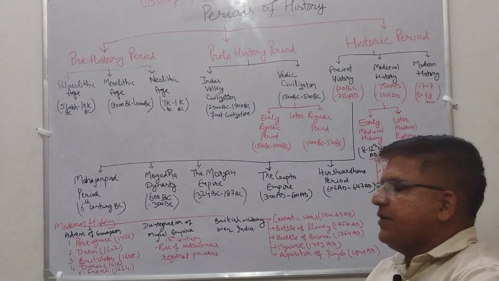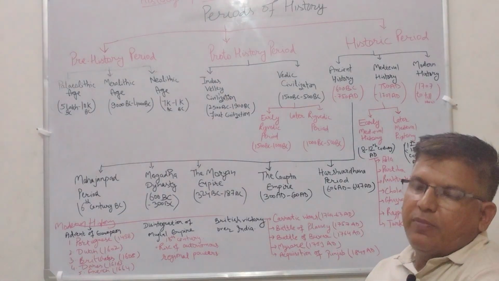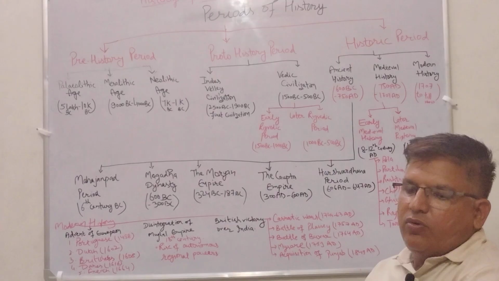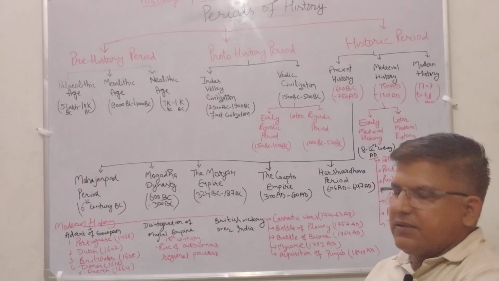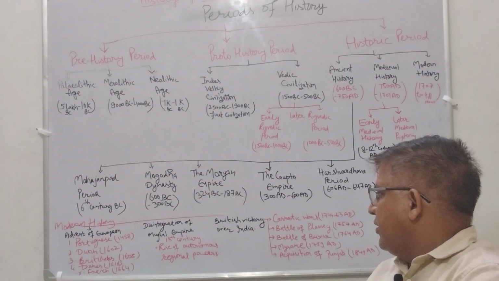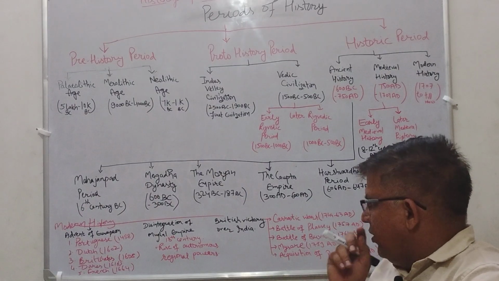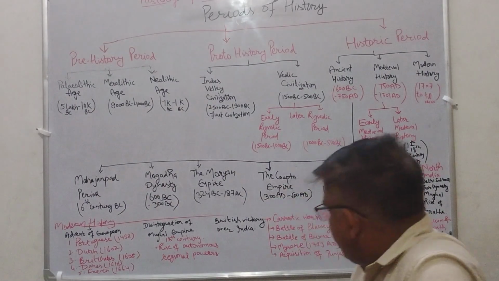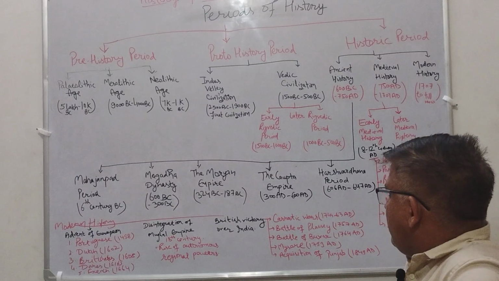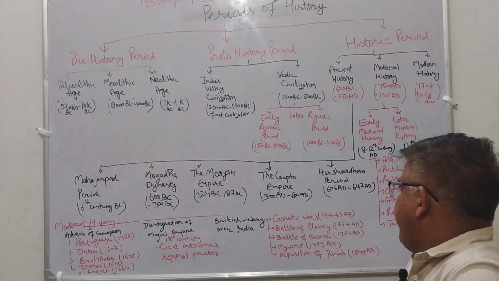Due to the disintegration of Mughal Empire, the regional powers came into existence and they established their independent rule. Then we move toward the British victory over India.